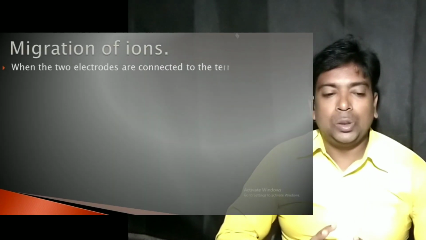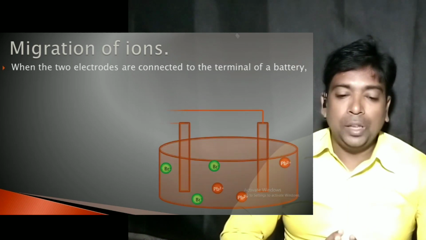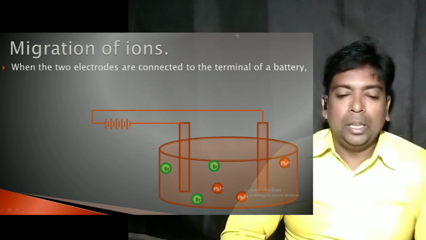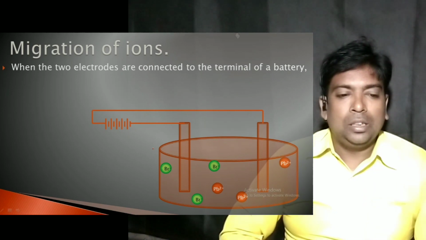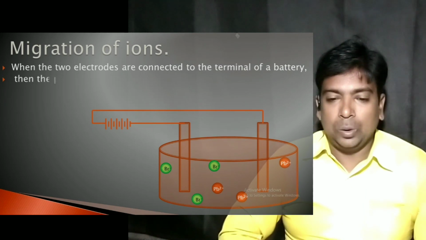After getting the ions, the two electrodes are connected to the terminals of a battery. You can see here the two electrodes are connected to the terminals of the battery. Once they are connected, all the positive ions move towards the negative electrode, which is known as the cathode.